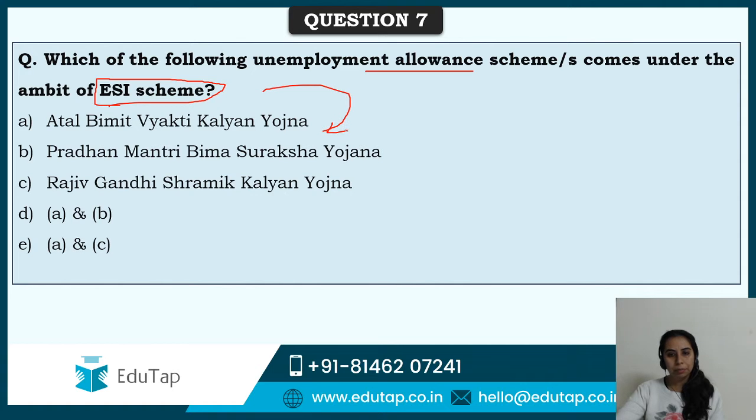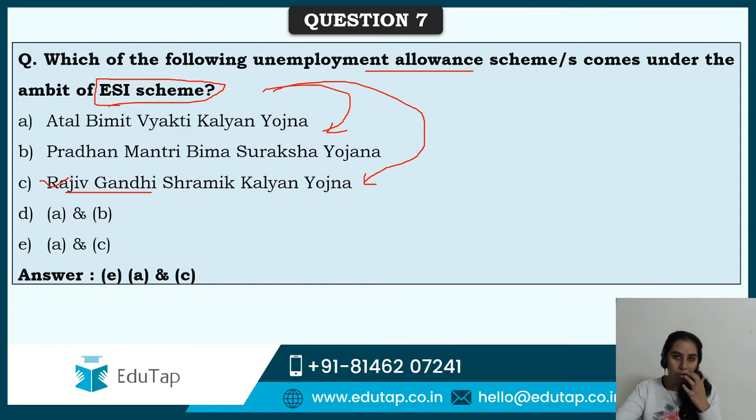Guys, Atal Bimit Vyakti Kalyan Yojana is very famous and it is definitely under ESI. But not only A is the answer; your answer will be E, that is, the Atal Bimit Vyakti one and the Rajiv Gandhi Shramik Kalyan Yojana. This Yojana is important, I'll tell you what it is, because they are in the news due to the ESI scheme, so we will cover them. I hope you guys are clear here.